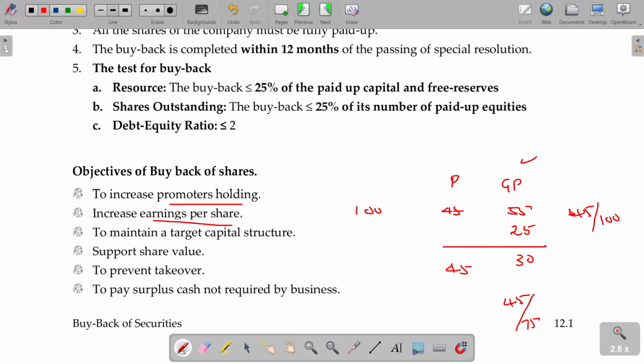Increase EPS. The number of shares is decreasing, so the EPS will increase. Target capital structure, support share value: the share value will increase if the number of shares available in the market is lesser. So, these are some of the examples. Okay.